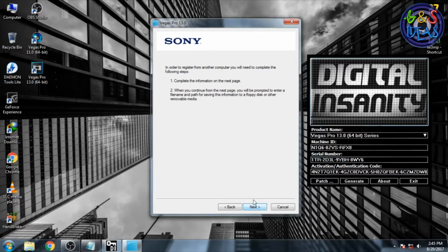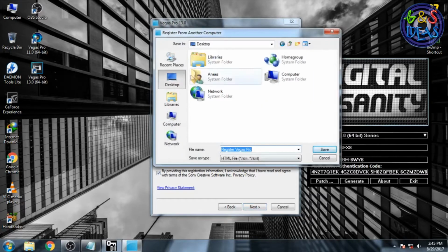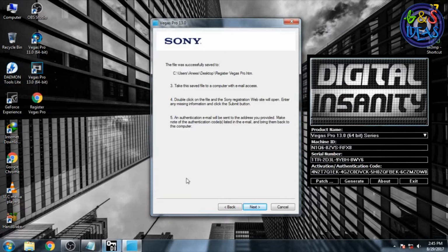Press next, then next again, use any address you would like. Press next and it will save the registration document, an HTML file, so save that, and afterwards you can delete that file.